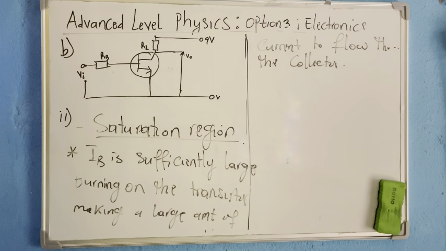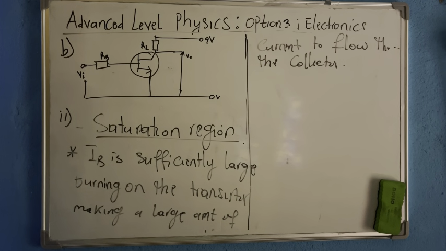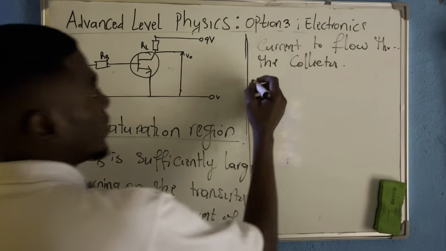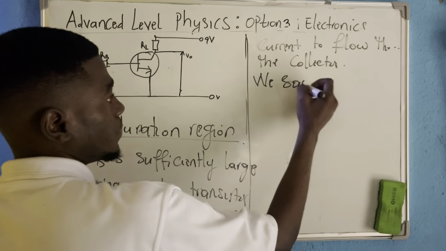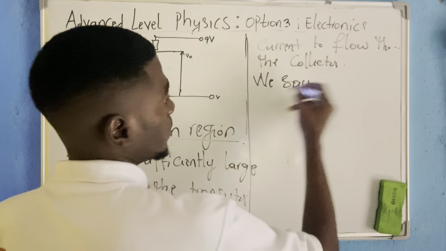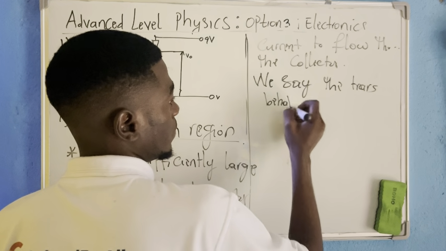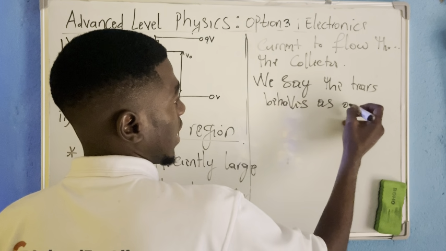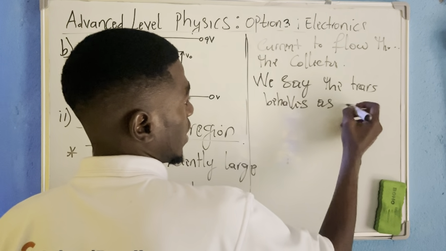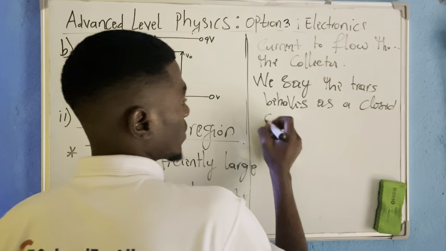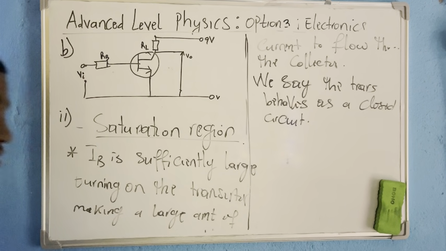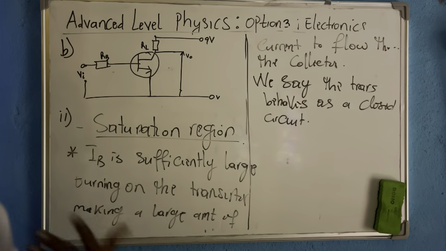That is it. So it means that when the transistor is saturated, IB is large enough to turn on the transistor. It's okay. So a large amount of current can now flow through the collector. We say the transistor behaves as a closed circuit. So that is how we can use the saturation region to explain the behavior of the transistor as a switch. Is it okay?